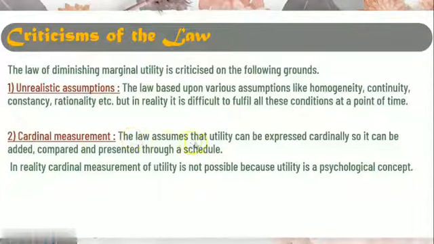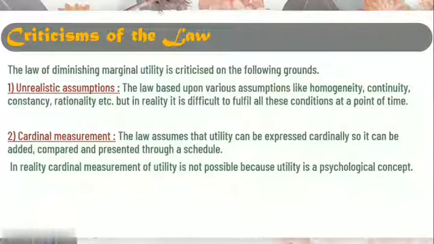Second here, cardinal measurement. The law assumes that utility can be expressed cardinally, so it can be added, compared and presented through a schedule. In reality, cardinal measurement of utility is not possible because utility is a psychological concept. Already we have done in the feature, utility is a psychological concept. We cannot give our satisfaction in terms of numbers. But the law has given numbers here.